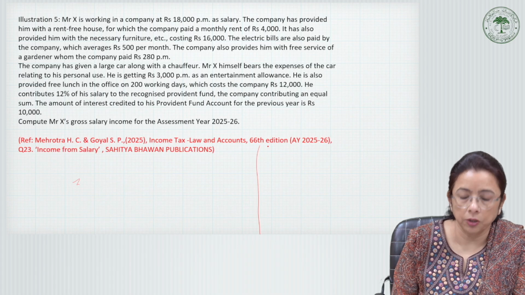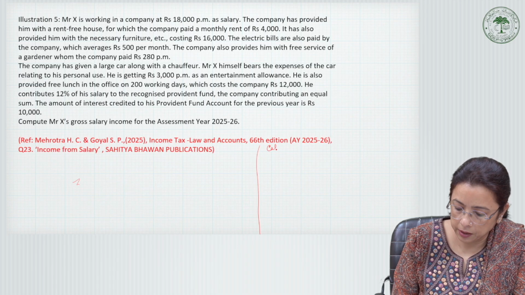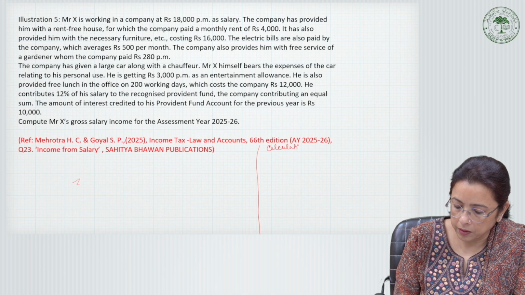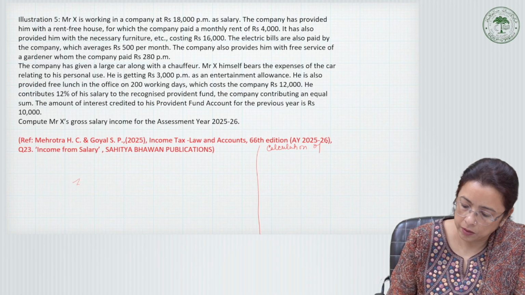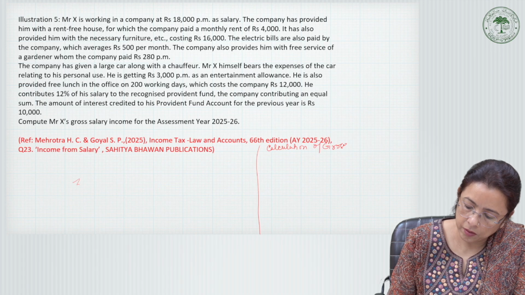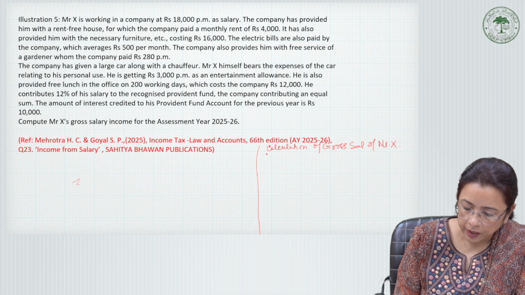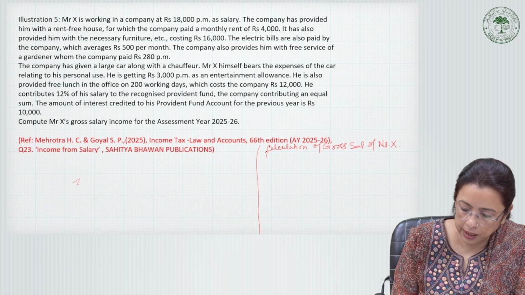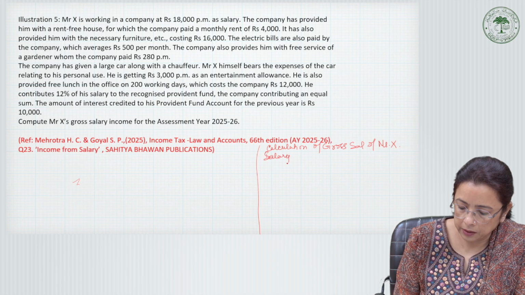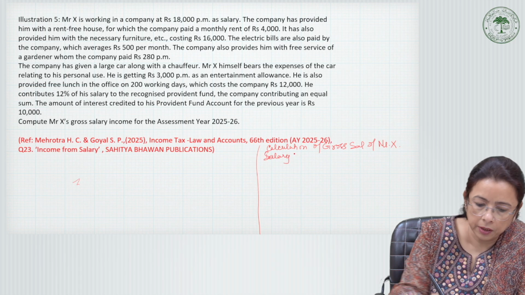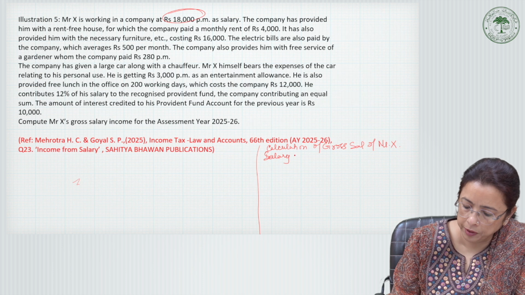So the calculation of gross salary of Mr. X. The first thing is the salary that he is getting per month, rupees 18,000 per month.